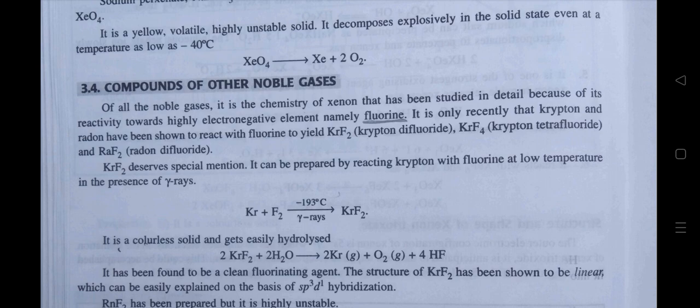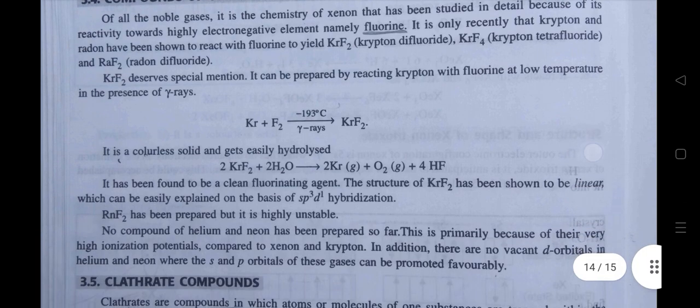Krypton difluoride deserves special mention. It can be prepared by reacting krypton with fluorine at low temperature in the presence of gamma rays. It is a colorless solid and gets easily hydrolyzed. It has been found to be a clean fluorinating agent. The structure of krypton difluoride has been shown to be linear, which can be easily explained on the basis of sp3d hybridization. KrF4 has been prepared, but it is highly unstable.